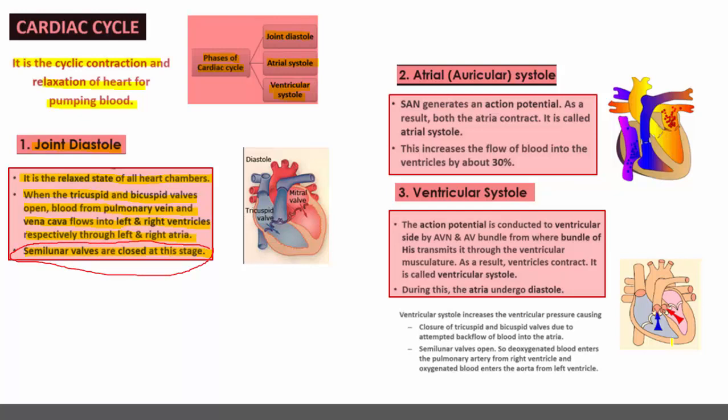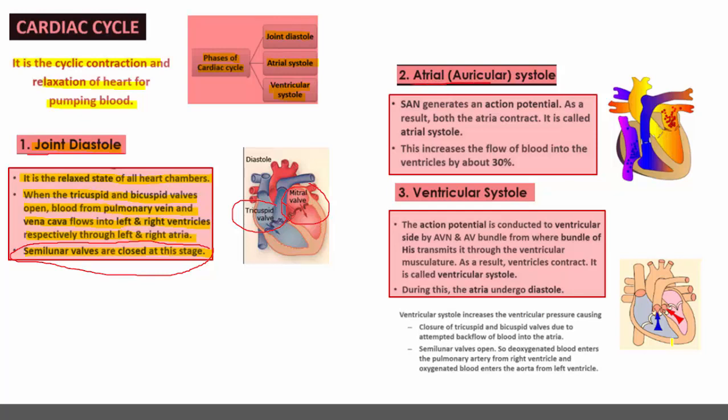Only partial opening of the tricuspid valve and bicuspid valve occurs, and blood is loaded into the ventricles. At the same time, auricles are also receiving the blood, ventricles are also receiving the blood, but the thing is that ventricles do not pump the blood into blood vessels because semilunar valves are in the closed condition. All the four chambers of the heart will be in the relaxed state. This is called joint diastole. It is possible because of the position of the heart in the human body.